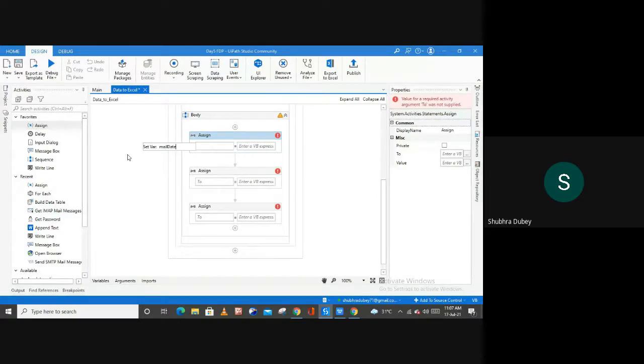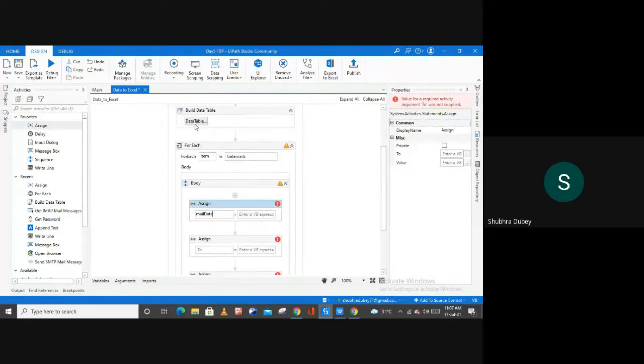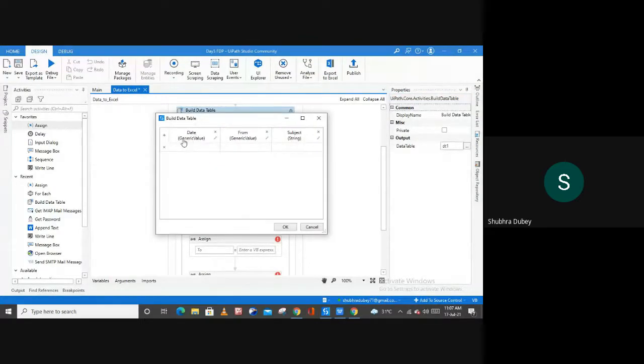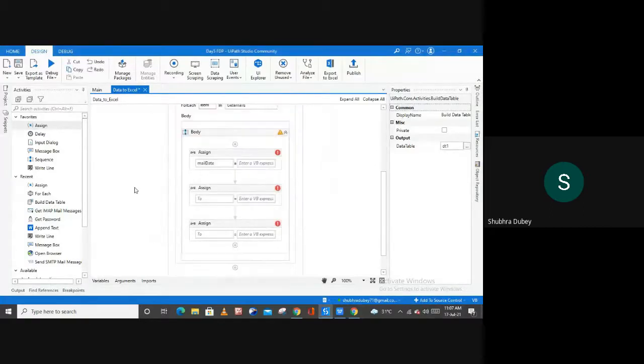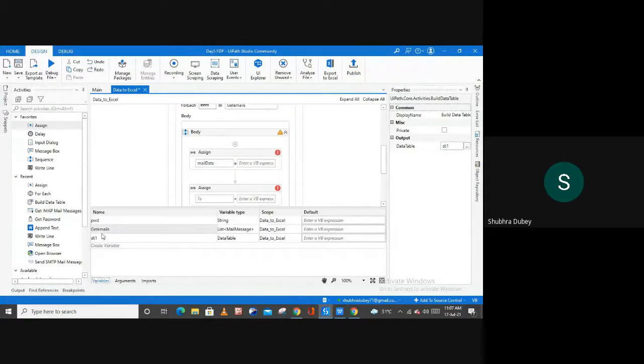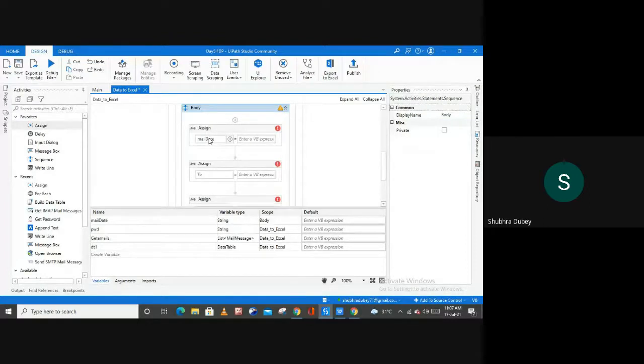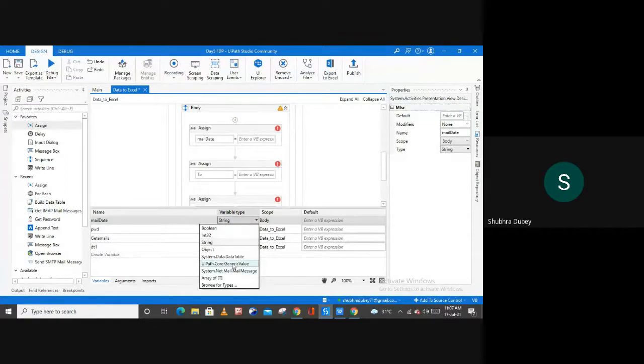Create a variable to store your information first. As this information is in the generic value type, we have to change the variable type. Select this, and mail date. Let me change the variable type to generic value, and from the scope let me select the highest scope, which is data to Excel. That's it.